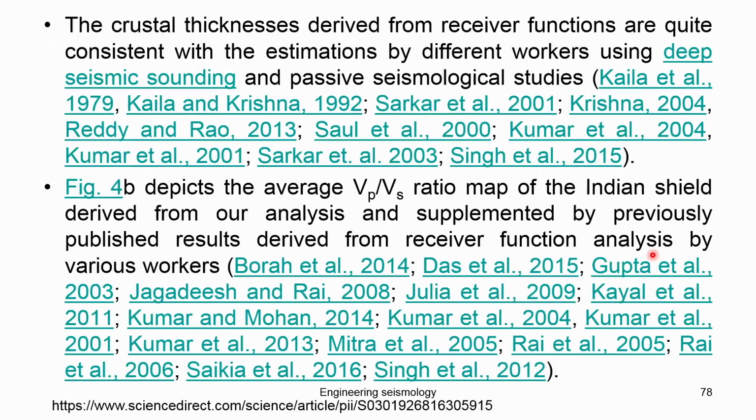The crustal thickness derived from the receiver function is quite consistent with the estimations made by different workers in previous studies. Figure 4B depicts an average VP/VS ratio map of the Indian shield derived from our analysis and supplemented by previously published work.